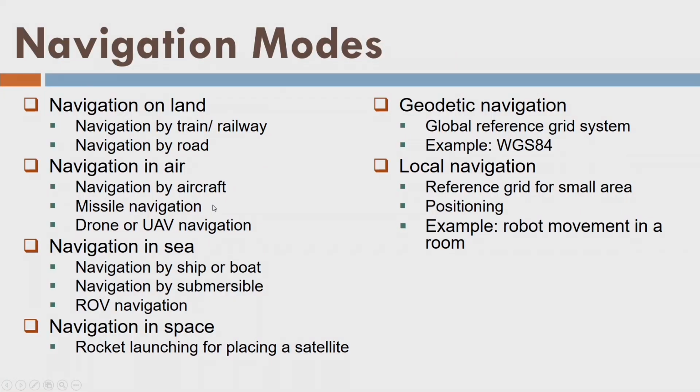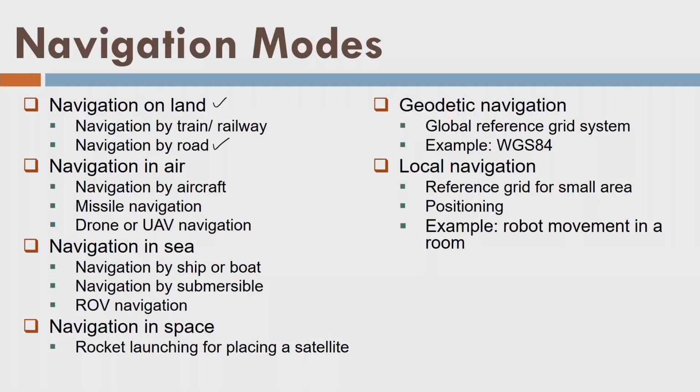Let us go ahead. So what are the modes of the navigation? The first mode is on the land. That means we travel by train from one known point to another known point. Let us say from Patna to Banaras. Both points are known to us, and there is a track between the two places. The train is moving. Well, that's a perfect example of a navigation. So train is navigating from Patna to Banaras. Similarly, the navigation by road, I have given you example of the restaurant.